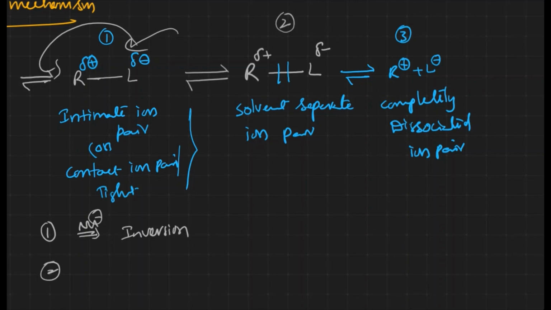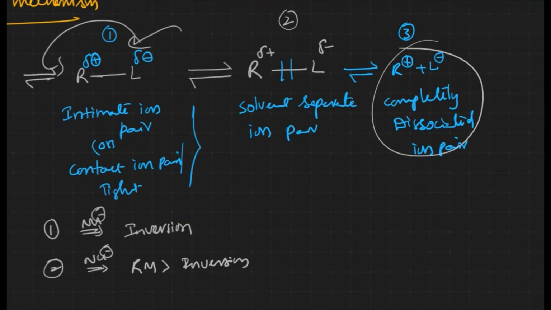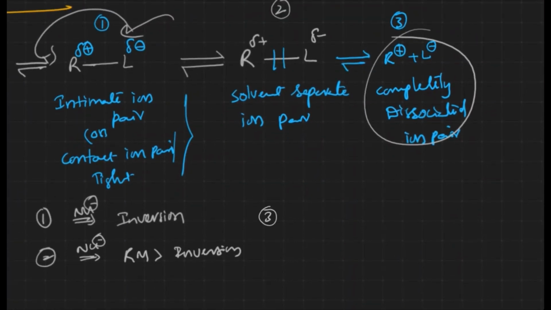Okay, and the second step, what is the second step? Solvent separated ion pair, right? If nucleophilic attack takes place over there, we can expect a bit of racemic mixture, with more inversion than retention. Okay, now the final step: the carbocation generated is planar, right? The incoming nucleophile may attack from either side. That's why in the third step, if the incoming nucleophile attacks, we can expect complete 100% racemization.